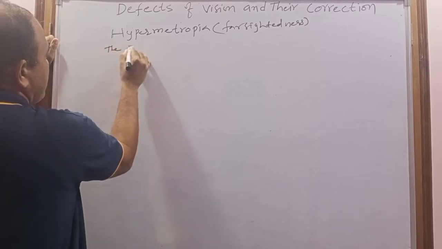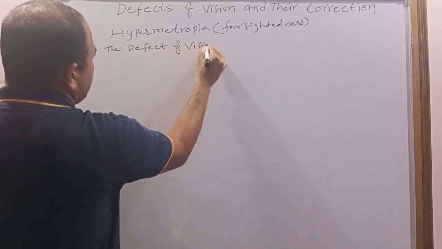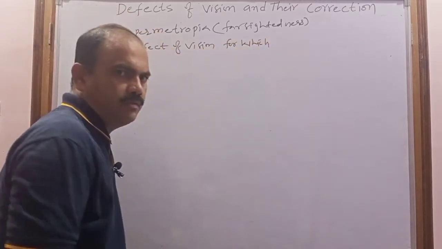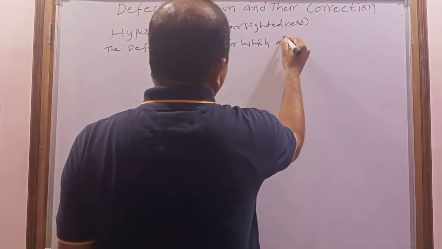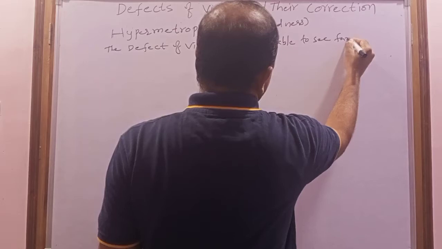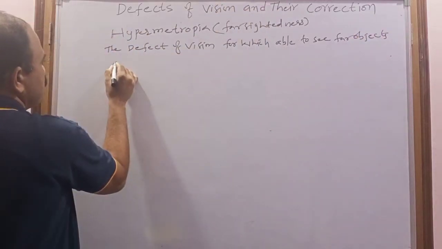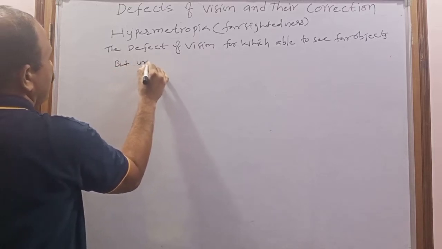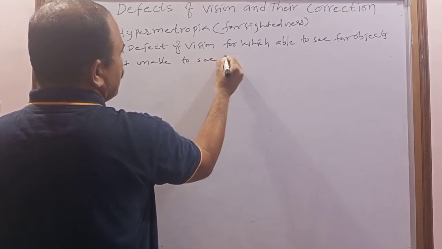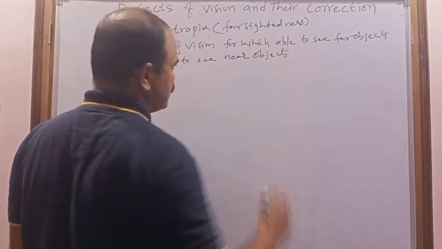The defect of vision in which the person is able to see far objects, but unable to see near objects.